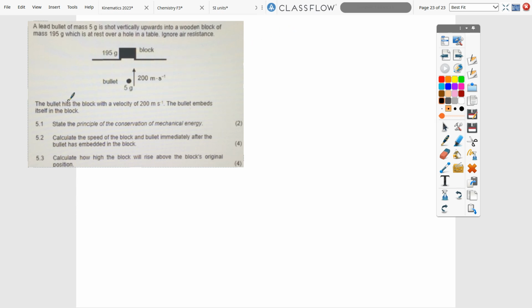But let's see. In the first question, they say the bullet hits the block with a velocity of 200 meters per second, and the bullet embeds itself. State the principle of conservation of mechanical energy. Okay, so they do want us to use mechanical energy, otherwise they wouldn't have asked it. The principle, you have to state it in words, is that the total mechanical energy of the system will remain constant. Please remember that EP plus EK is EMEC.